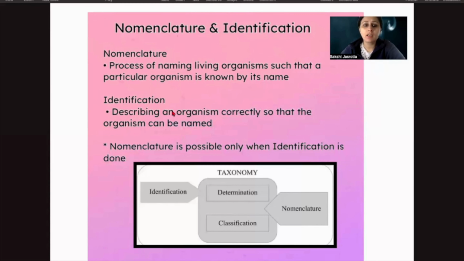So there are so many animals. We are not specifying here. But when someone mentions that it has a trunk and tusks also, then we know, okay, which direction are we going? Which direction are we talking about? So that means identification is done here, right? So when the identification is done, then after that nomenclature is done. Naming of the organism is done once it is identified.